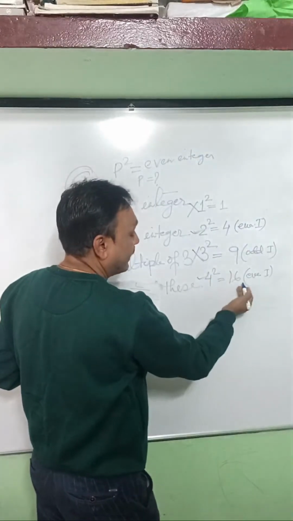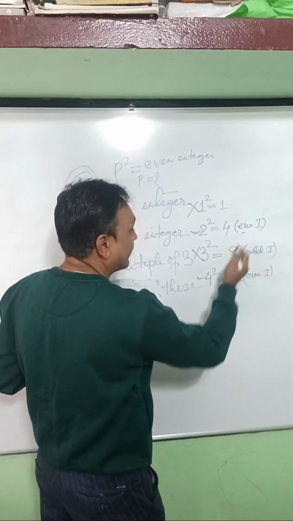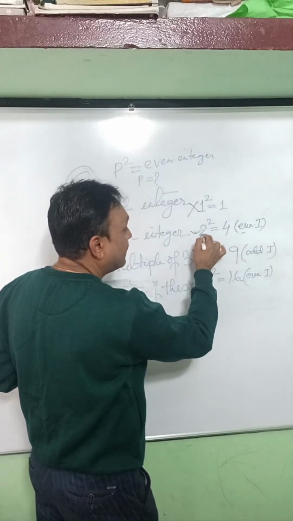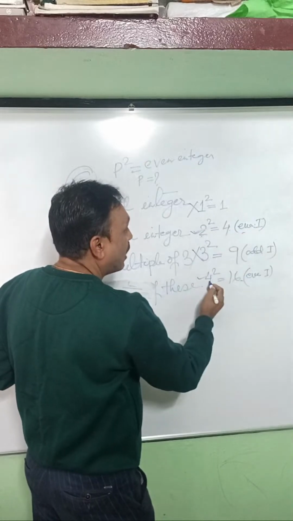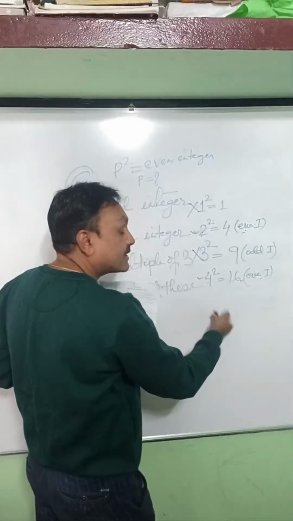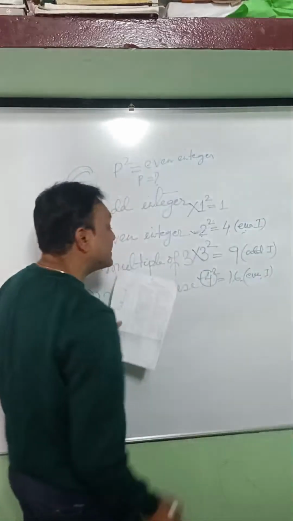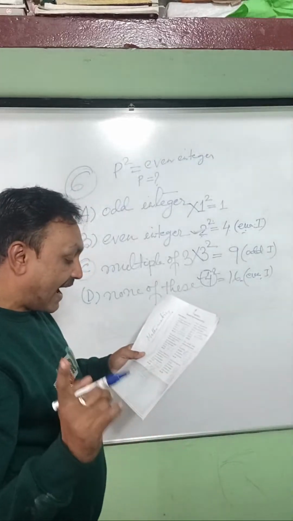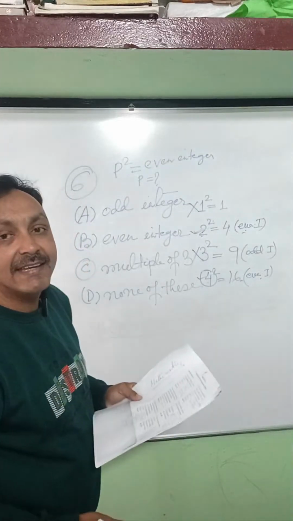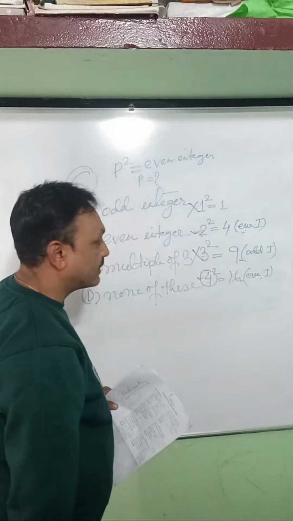This one is fulfilling. So 2 square gives an even integer, 4 square gives an even integer, 6 square, 8 square, even integer. So p always should be an even integer. If we take odd, it does not fulfill the question.